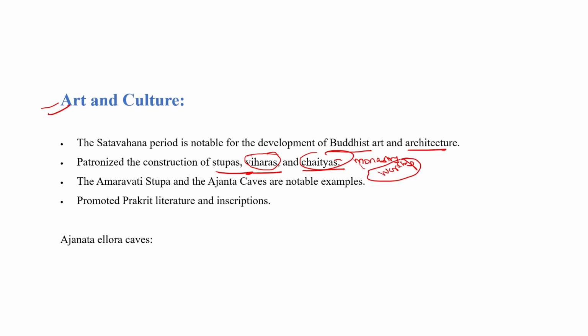So they construct worship places for Buddhism. They also construct rest houses for Buddhists. And also Amravati Stupa, Amravati art and Ajanta caves are notable examples of the Satavahana empire, and they also promoted Prakrit literature. As I told you, Hala, who was the father of Gautamiputra Satkarni, was a scholar of the Prakrit language. That's why Prakrit literature was promoted or expanded during the time of the Satavahana dynasty in India.